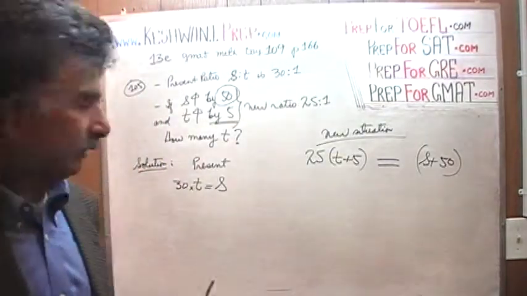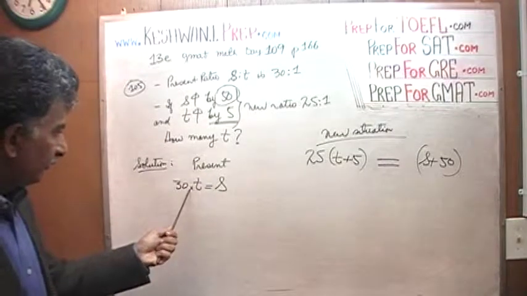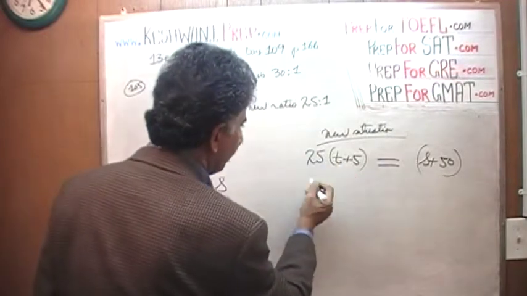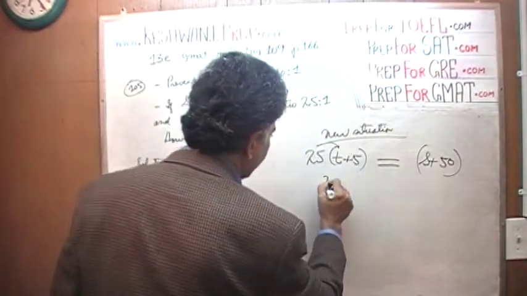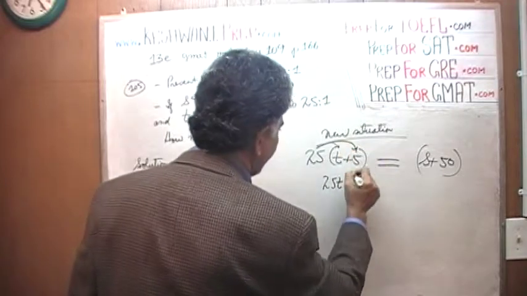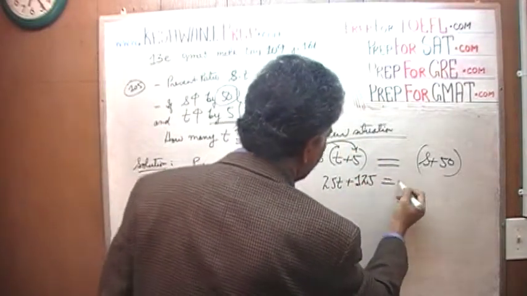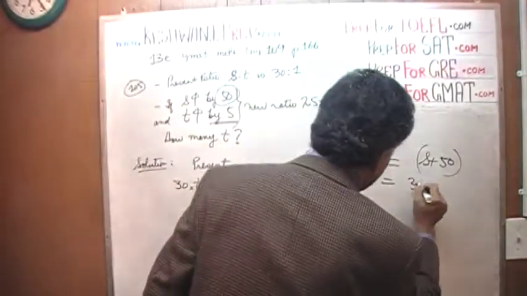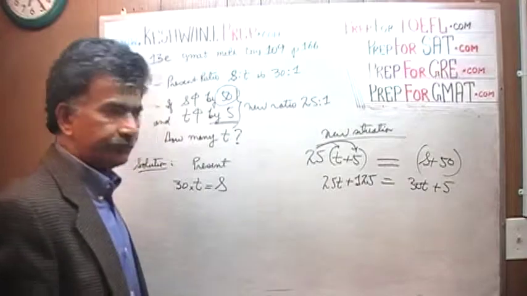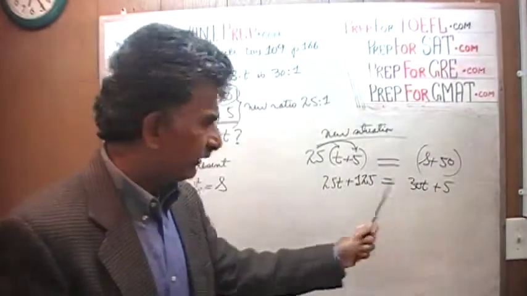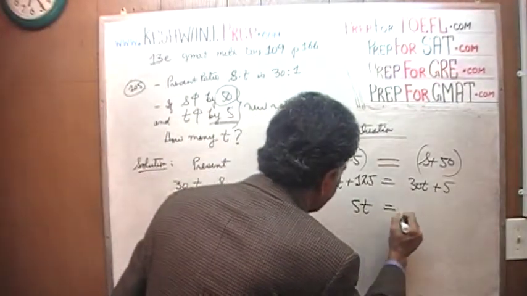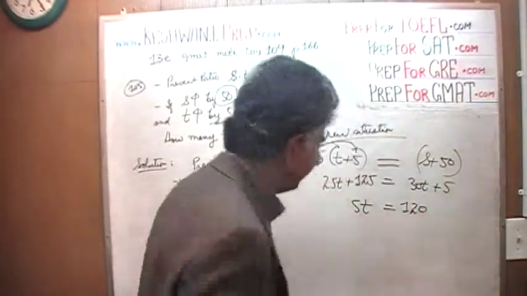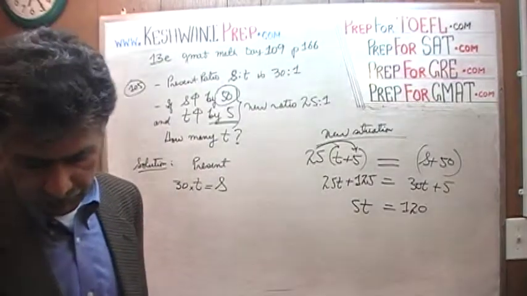The rest is downhill. All we're going to do is substitute this value of s from here, s equals 30t, in this guy, and that's it. So open the parentheses here. 25 times t is 25t, and 25 times 5 is 125, equals s plus 50, but s we know is 30t. So it's 30t plus 5. Subtract 25t from both sides, and we get 5t equals, and subtract 5 from both sides. 5t equals 120.